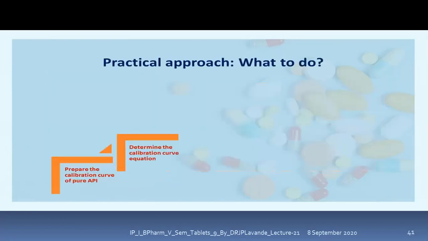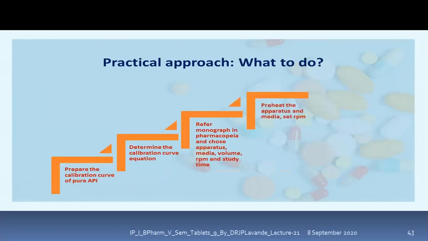Now the practical approach consists of what to do during the process of dissolution. First you need to prepare the calibration curve of the pure API substance. Then you need to determine the calibration curve equation, then refer to the monograph in the pharmacopoeia and choose the apparatus, media, volume, RPM and the study time. Then preheat the apparatus and media, and set the RPM.